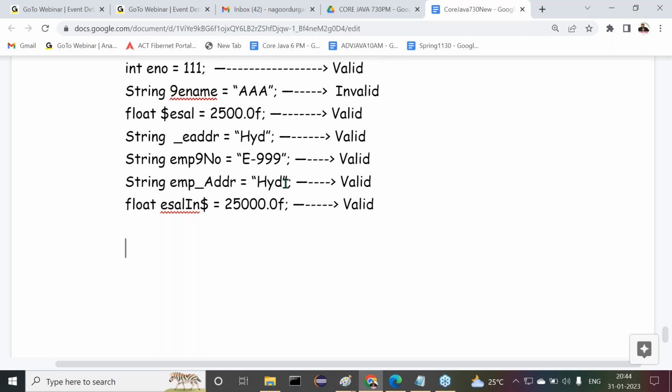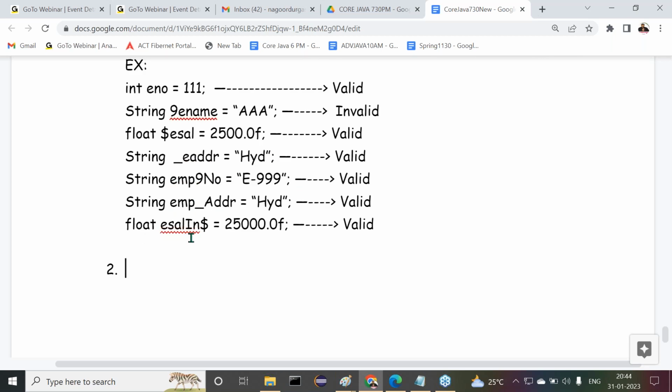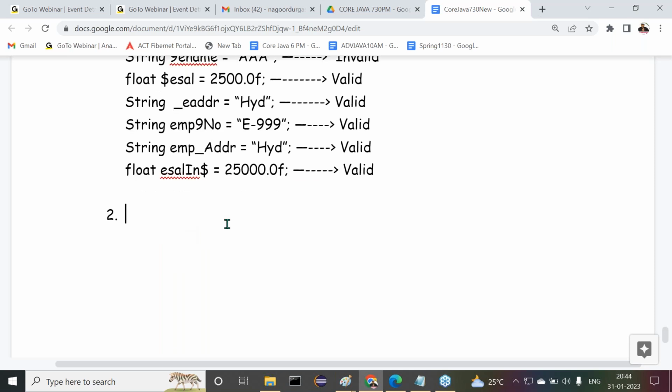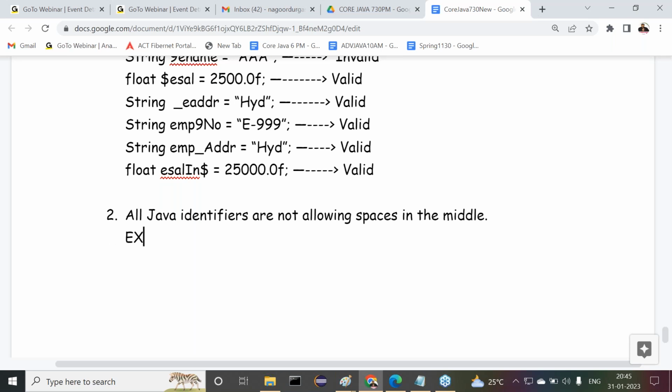Then the first point we completed. Now let's understand the second point. Listen, all of you listen carefully. The second point is like this. All of you observe carefully. All Java identifiers are not allowing spaces in the middle. All Java identifiers are not allowing spaces in the middle.